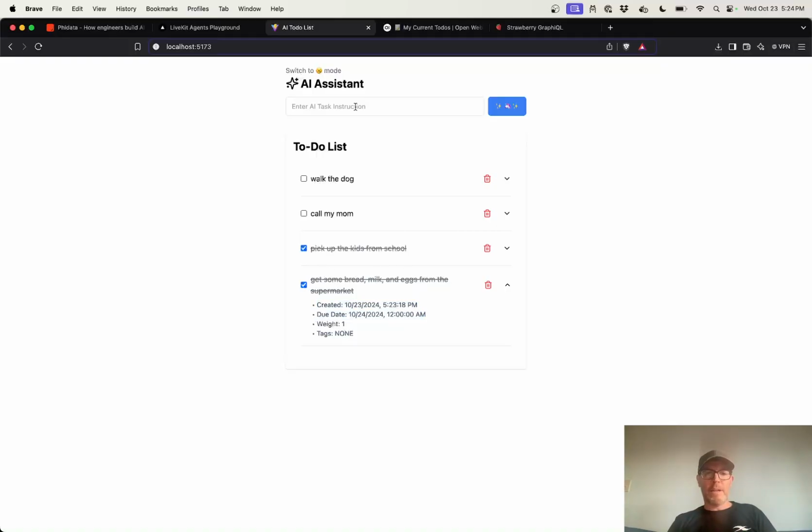So I can do some neat things like add some tags to the shopping list task. Milk, bread, eggs, just to be explicit. Let's see if it does this. There we go. So milk, bread, and eggs is added to the tag. So it's quite robust. I can switch to standard mode to, like, wash my clothes, and I'll add that again. I can mark it as done.